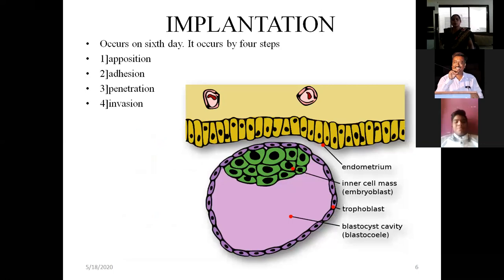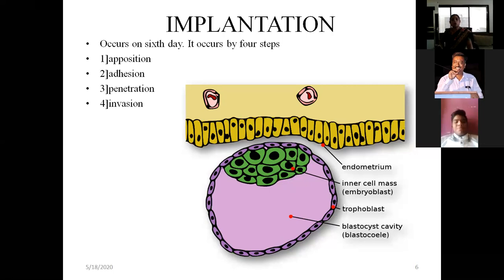Now implantation of the blastocyst. This is the blastocyst: at one end the cells are aggregated, and an outer layer of flattened cells is there. Now where does implantation of the blastocyst occur? Where it occurs, when it occurs, how it occurs, what conditions are required for implantation, which hormones are responsible, all this you have to see. Implantation means attachment. What is the blastocyst? It is a fertilized ovum.